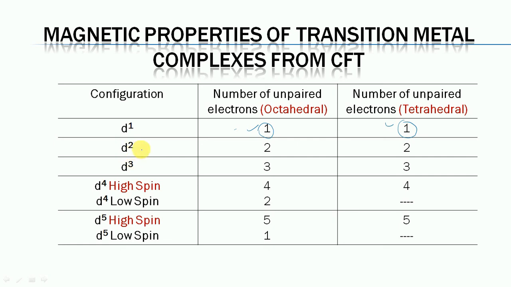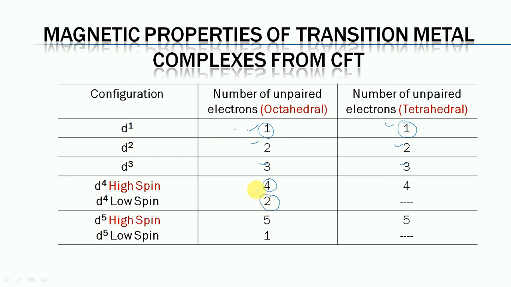Similarly, in the case of the D2 system, both octahedral and tetrahedral complexes will have 2 electrons. Similarly, in the D3 system, both will have 3 unpaired electrons. Now in the case of the D4 system, in the case of high spin octahedral complexes there are 4 unpaired electrons, while in the case of low spin complexes there are only 2 unpaired electrons.